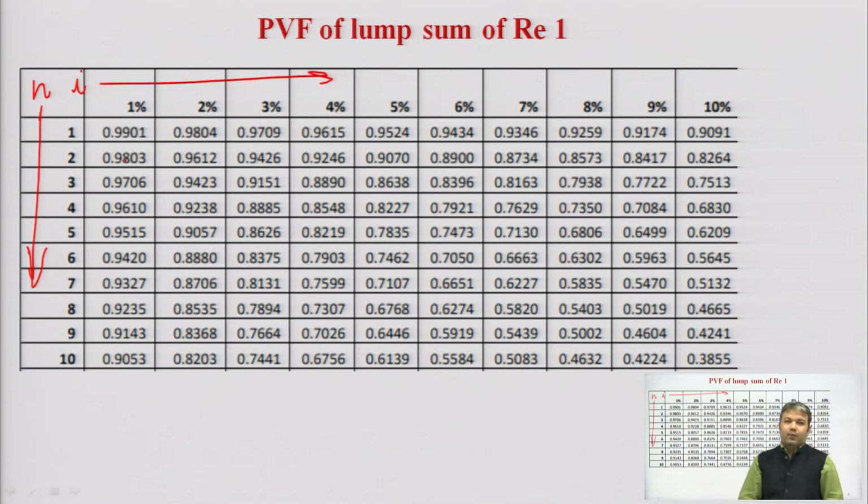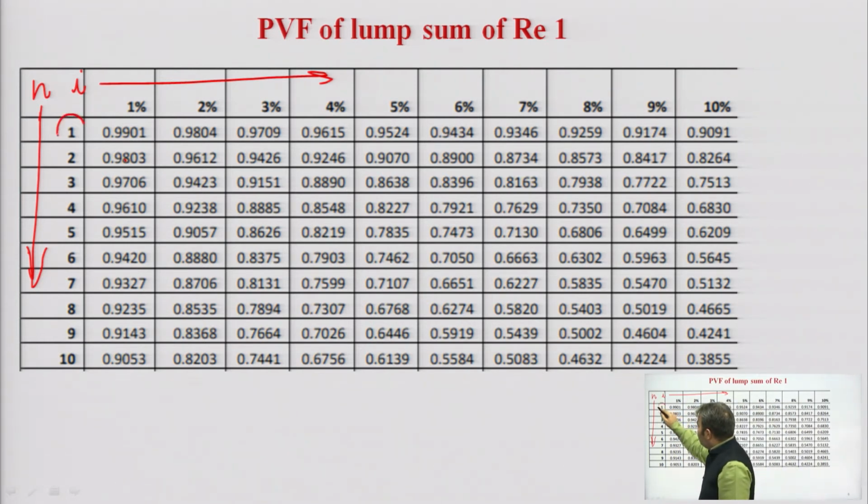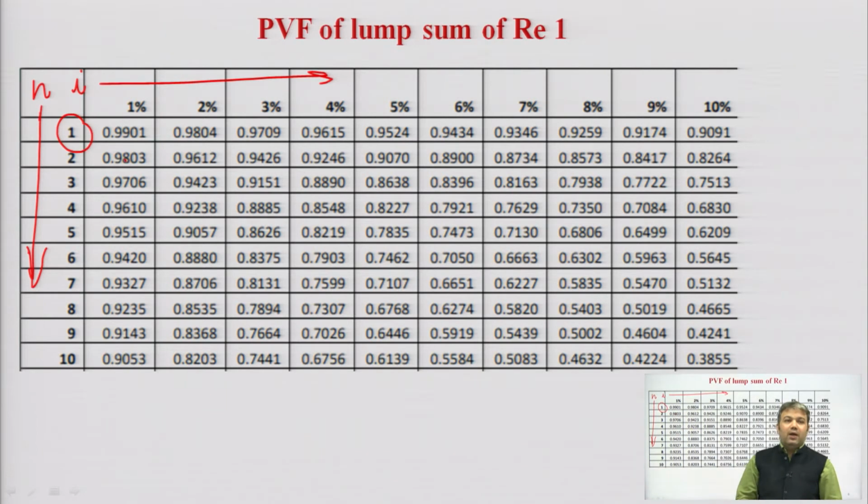For a given number of periods, for example, if n is equal to 1 and my compounding rate was 6%, so that would be the discounting rate. So, for this 6, my selected value would be 0.9434.